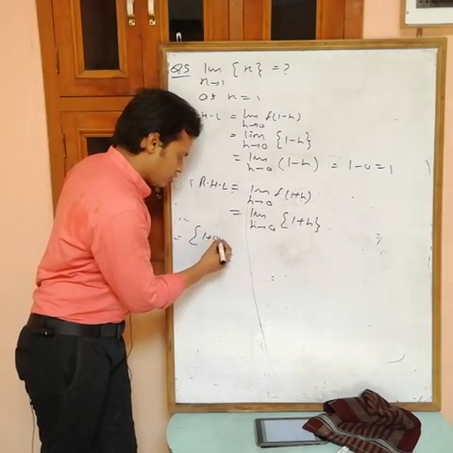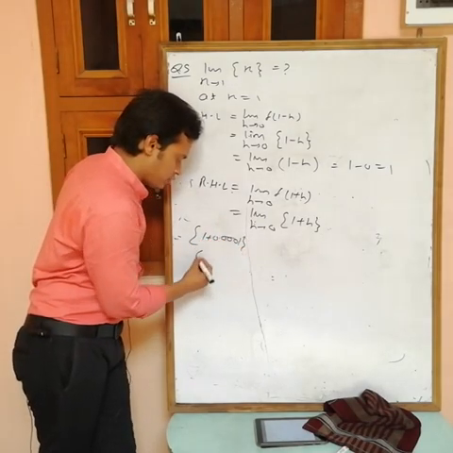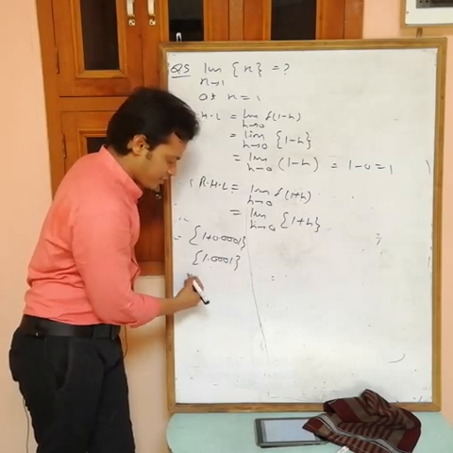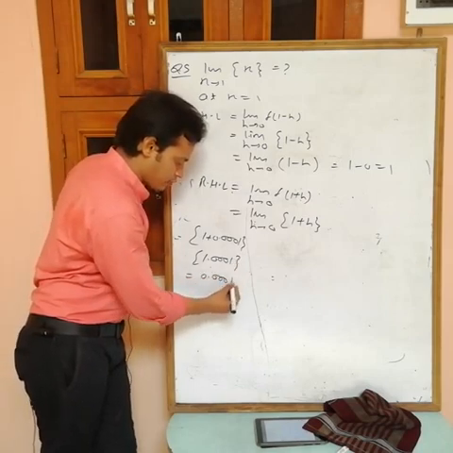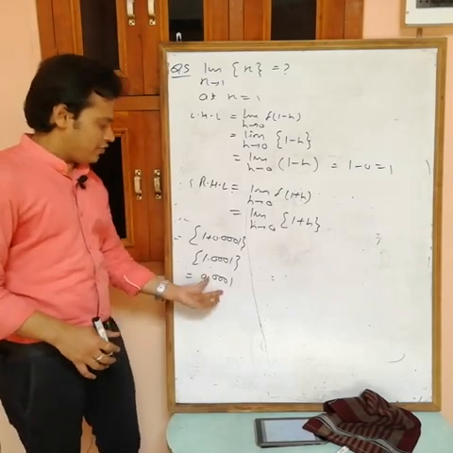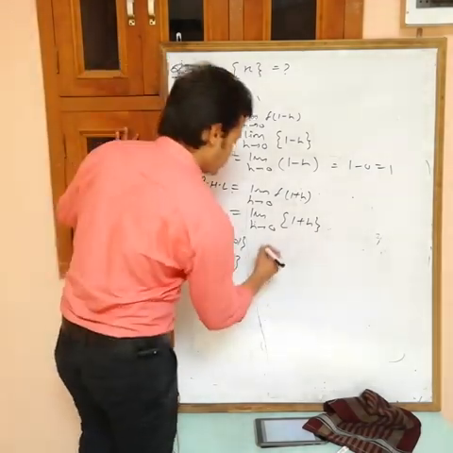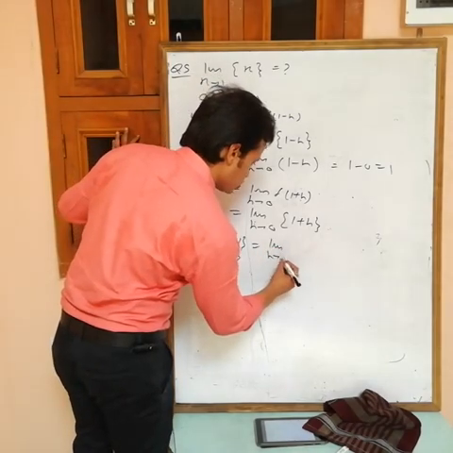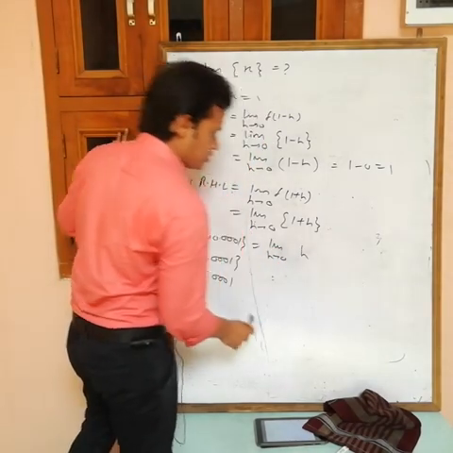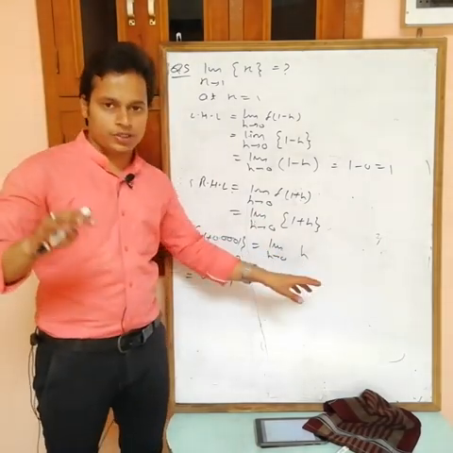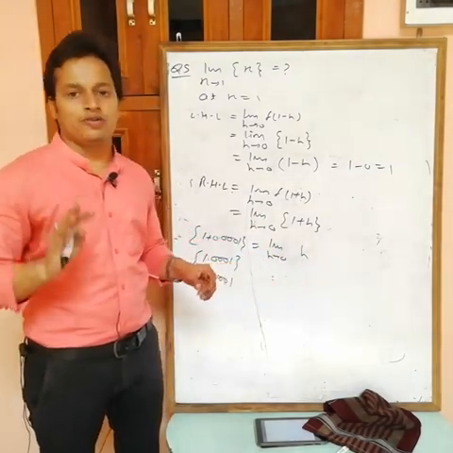So 1 plus 0.0001 is 1.0001. So what we are getting, the fractional part of this is 0.0001. This is the value of h. So the fractional part of this is h, limit h tending to 0. Now you can't simplify this after this stage. Now put h equals to 0 at the end.